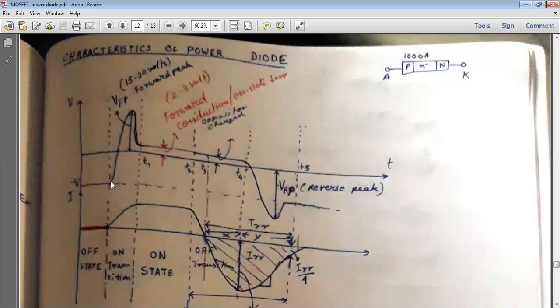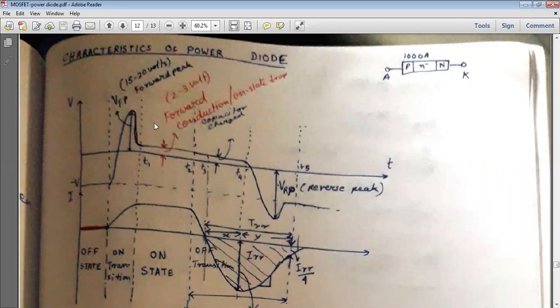You can see that the voltage at this point is maximum, so it is the peak voltage or forward peak, and it is actually a voltage of 15 to 20 volts. Then after that it will reduce to a certain value. This is not zero, this is the forward conduction or on state, that is, the diode is in conduction now.